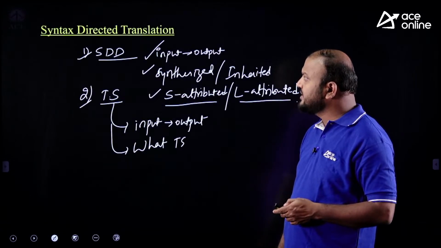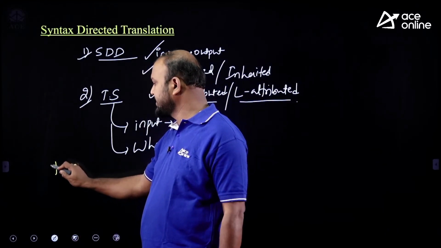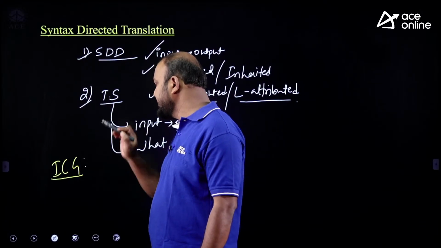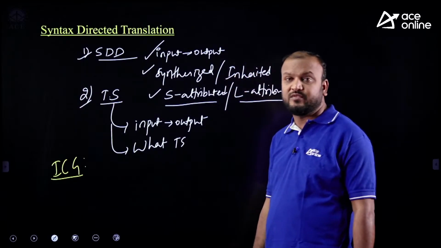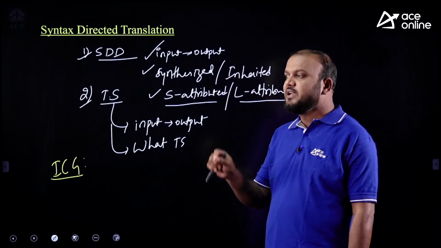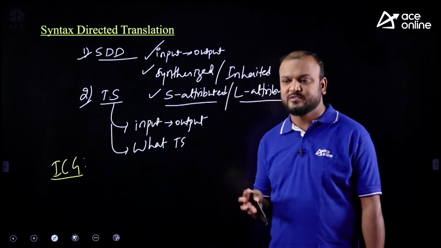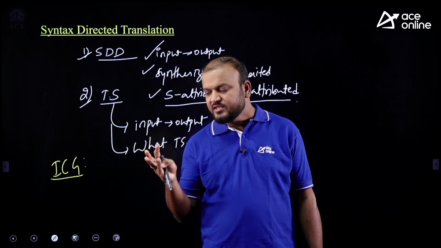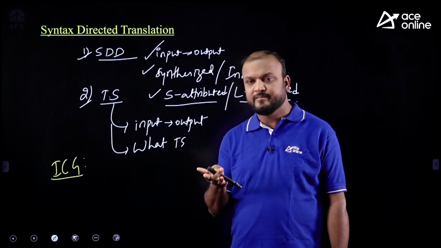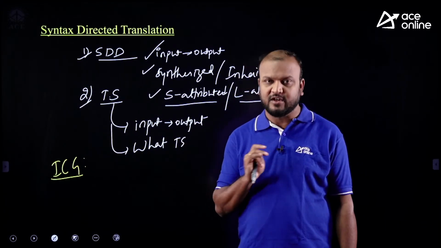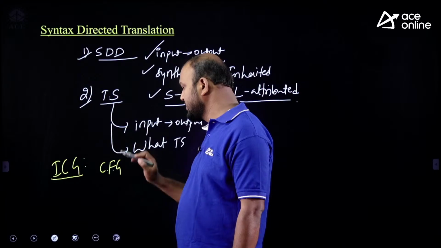Now, one more topic is intermediate code generation, ICG. On intermediate code generation, theoretical questions were asked. Even in 2021, one question was asked, which of the following is intermediate code forms? MSQ question is given. So what are the intermediate code forms? Postfix notation, syntax tree, three address code, static single assignment form, and we have directed acyclic graph and control flow graphs.